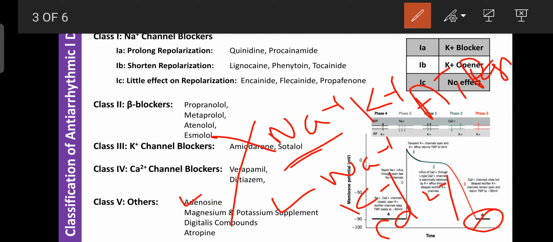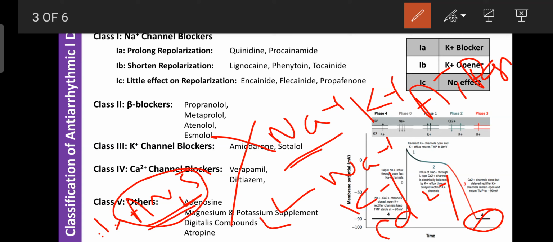The next one is the digitalis compounds. These digitalis compounds indirectly inhibit the ANS outflow, or control the ANS, the autonomic nervous system, especially the sympathetic nervous system. Activation of the sympathetic nervous system, the adrenergic system, is responsible for causing cardiac arrhythmia.